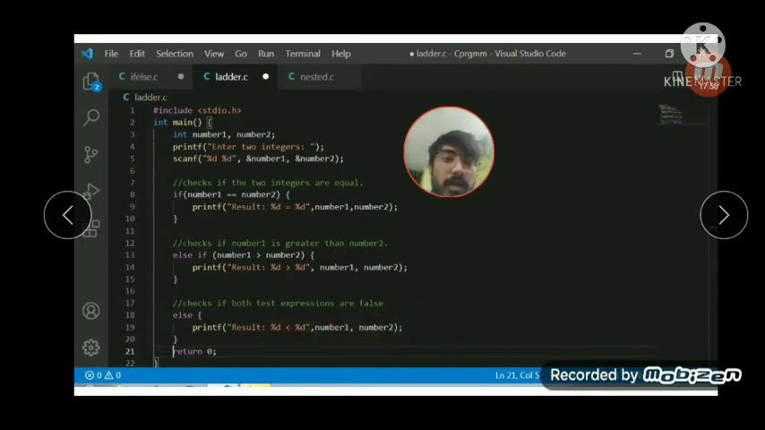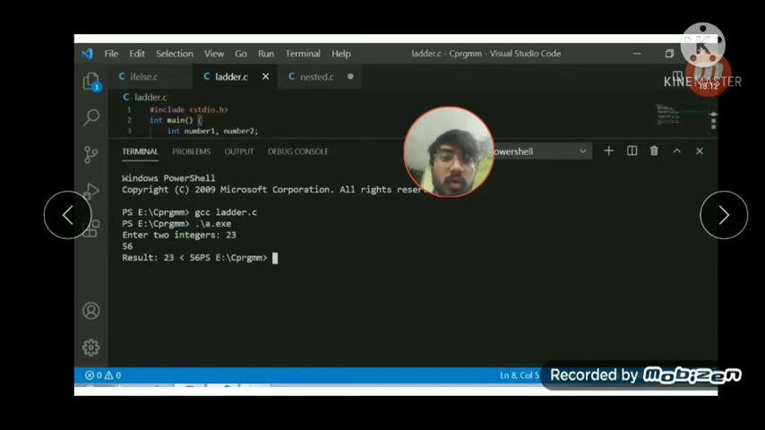Here you can clearly see that we have used two conditions: the first condition is in if, and the second condition is in else if. We can simultaneously consider various conditions and also check the else statement. Here I have given two inputs, 23 and 56, and we get the result 23 is less than 56. This is the output. This is a simple ladder program. Now we will go towards the nested program.